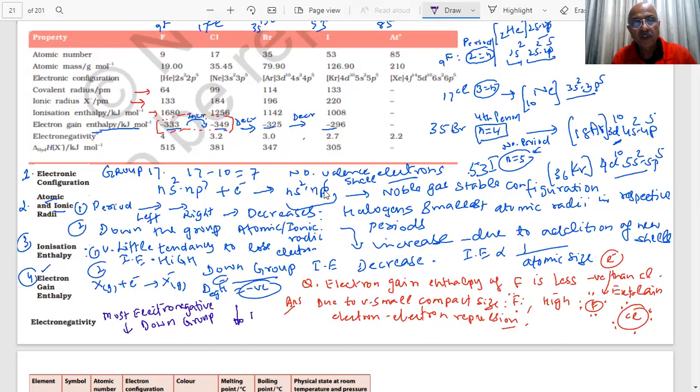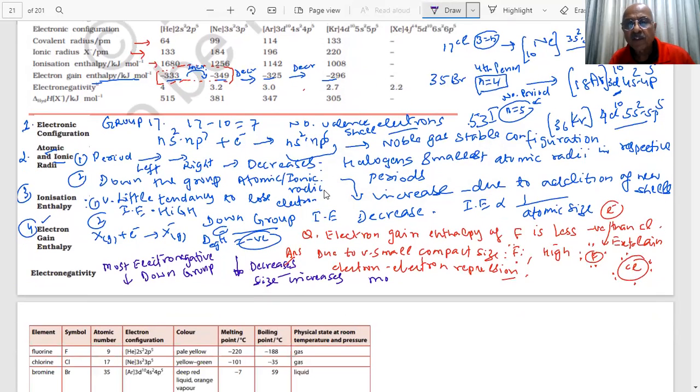It decreases, because atomic size increases. The greater the size, the farther away the electron is from the nucleus, and the attractive force becomes less. So the most electronegative element is fluorine, which is given a value of 4.0 on the Pauling scale.